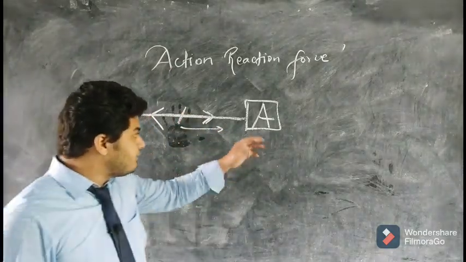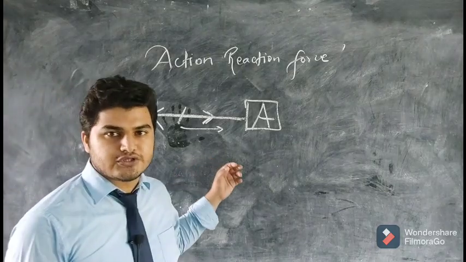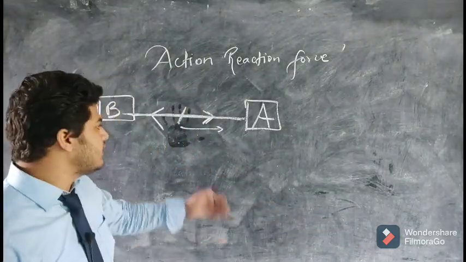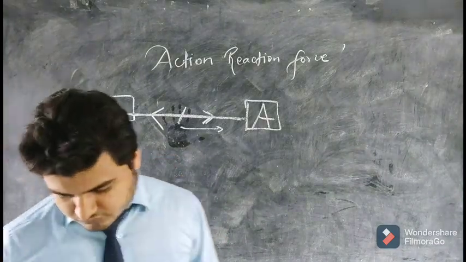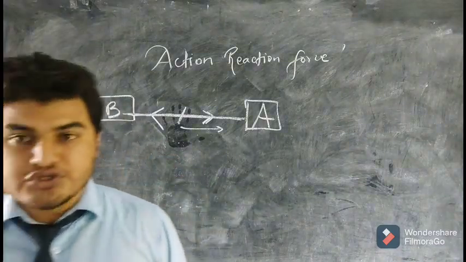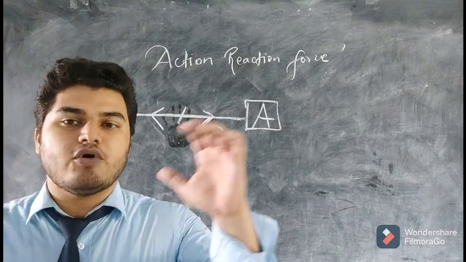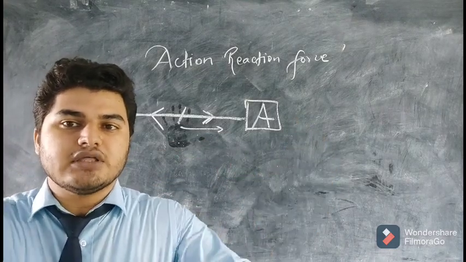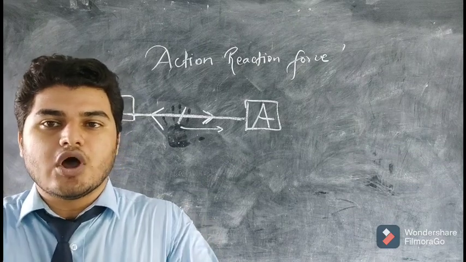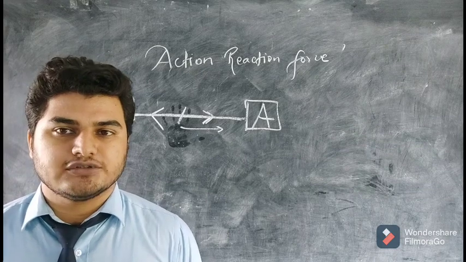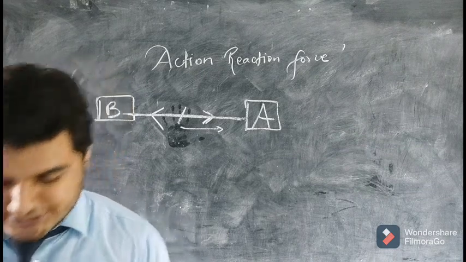They are applying a force, and there is a reaction force developing from their action force. So force always exists in pairs. Whenever a force is applied, there is some other force also acting in the opposite direction, trying to stop that force. So force occurs in pairs.